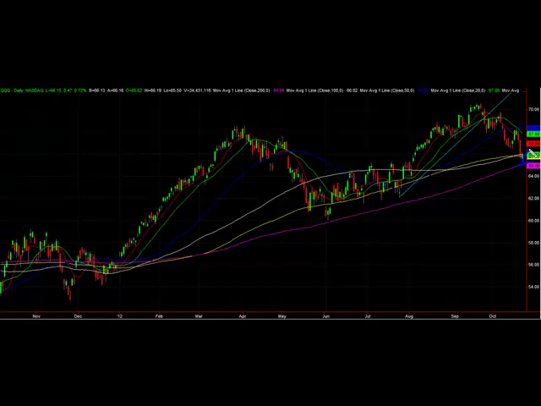Try to get some type of a rally to this 20-day moving average of 67.88. That's going to be what we're watching here on the Nasdaq ETF. Of course, Apple is going to be the biggest component this week. Here we have, let's go to Apple chart.